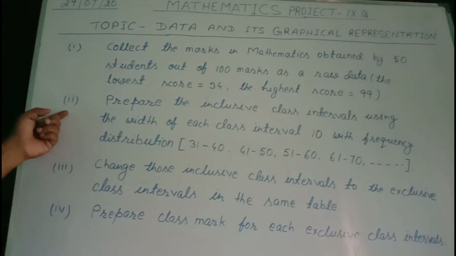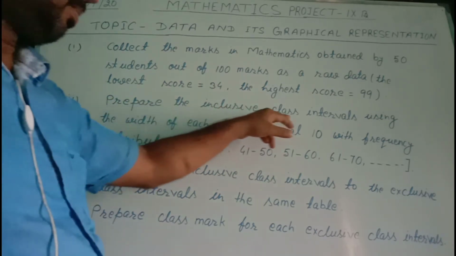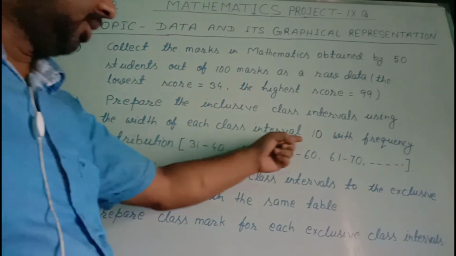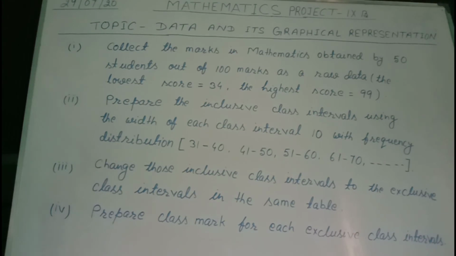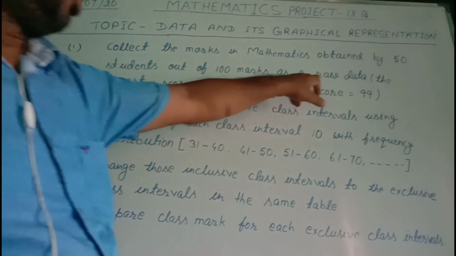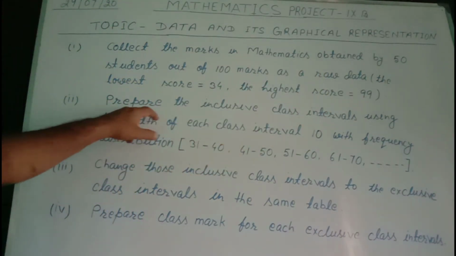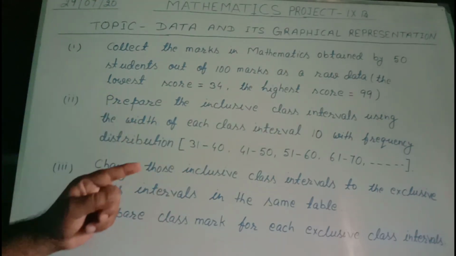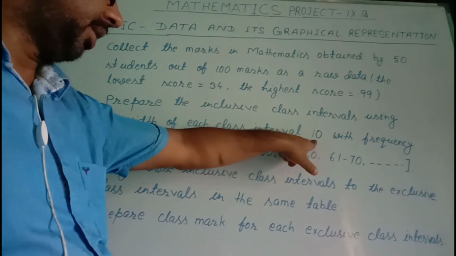Roman number 2, on the next page, prepare the inclusive class intervals using the width of each class interval 10 with frequency distribution. So this raw data, as you have collected, should be written in inclusive class intervals, and for each inclusive class interval you will use width equal to 10.